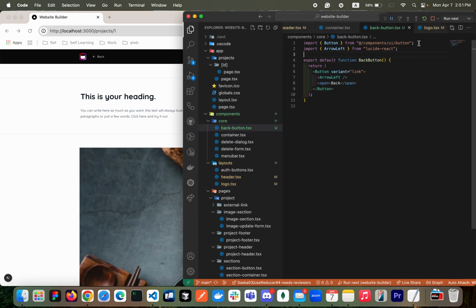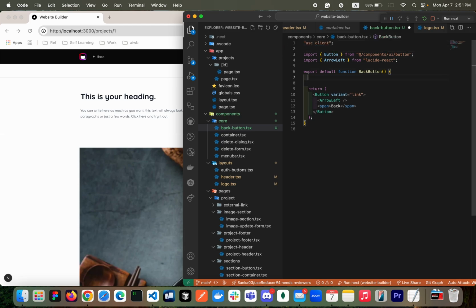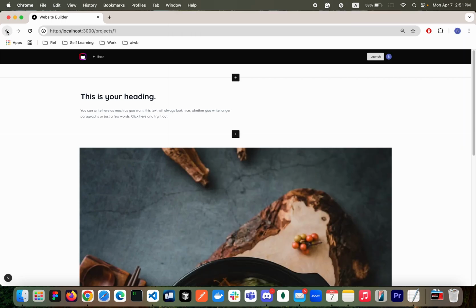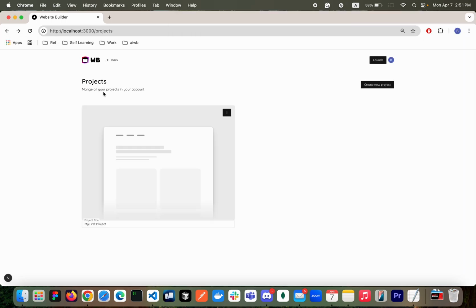Here, I'll be using event as well, so I'll use a client. We need to have router, useRouter from navigation. Okay, with this guy, I'm gonna have a click handler here, onClick. I will say handleClick. So with this function, I'm gonna change the navigation. Okay, so router.back, the same as this button. We have the UI looking like that, right?